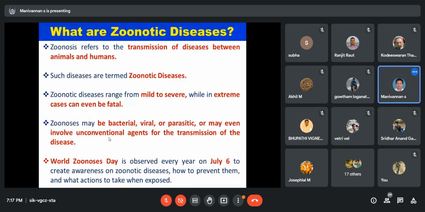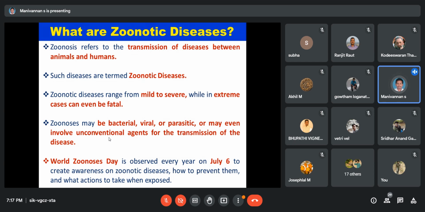The next question: what are the zoonotic diseases? Zoonotic diseases refer to the transmission of disease between the animal and the human. What is zoonosis? Zoonosis refers to the transmission of disease between the animal and the human. Such diseases are termed zoonotic diseases.